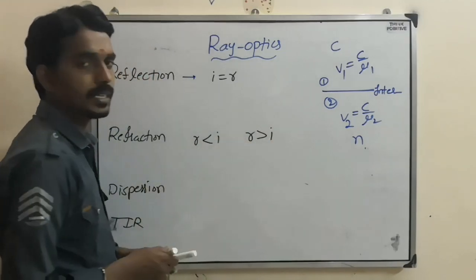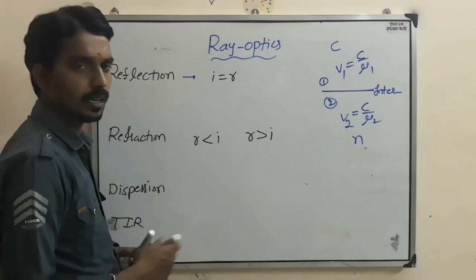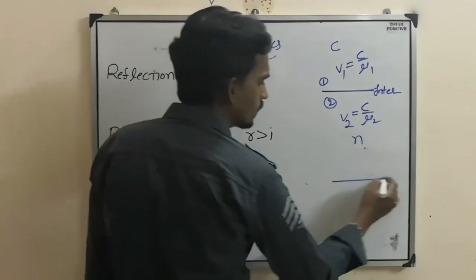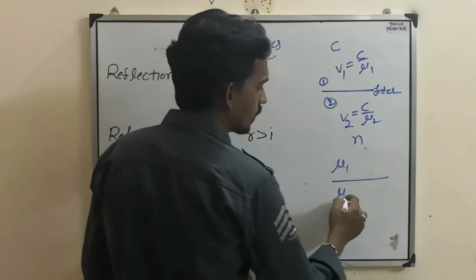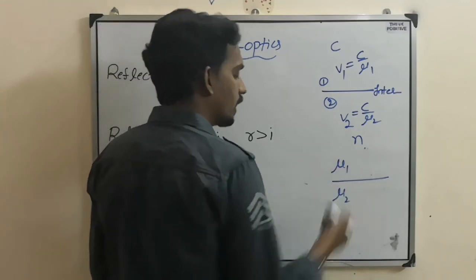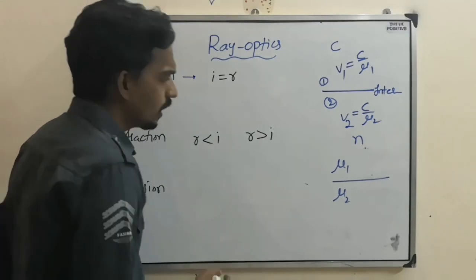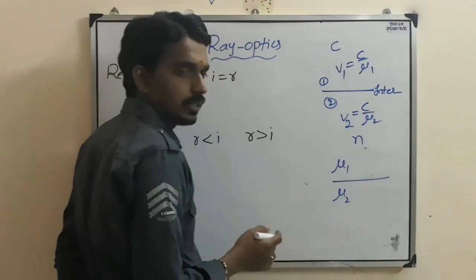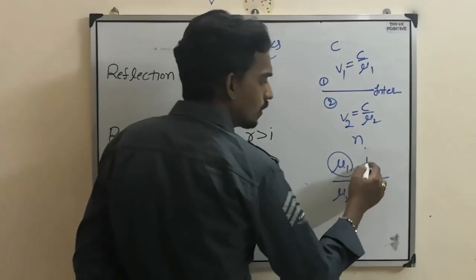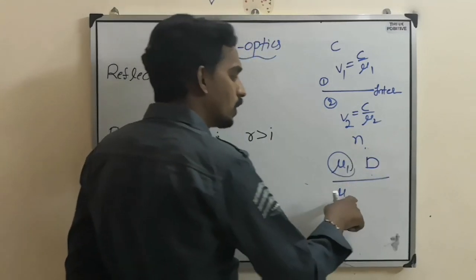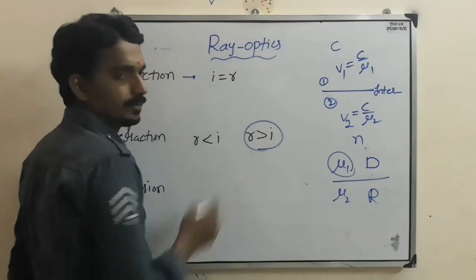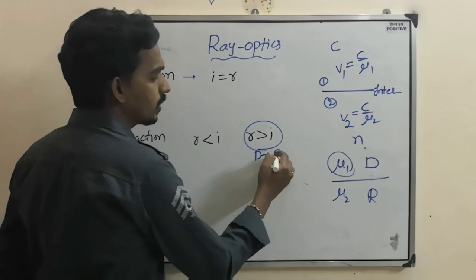So when it is less than and when it is greater, that condition we need to remember. That depends upon the refractive index of the medium. So when you consider an interface, here one medium, here another medium, mu1 may be greater than mu2 or mu2 greater than mu1, anything is possible. Depending on that, light will get deviated. If mu1 is greater, the greater one we call denser compared to the lesser one. Now it becomes rarer, then R is greater than I. So that means the light is going from denser to rarer.